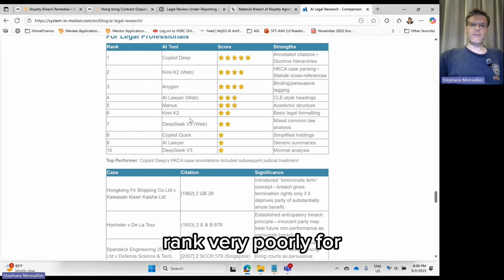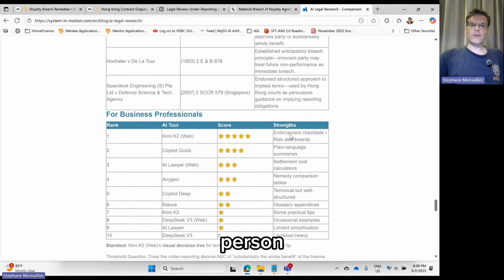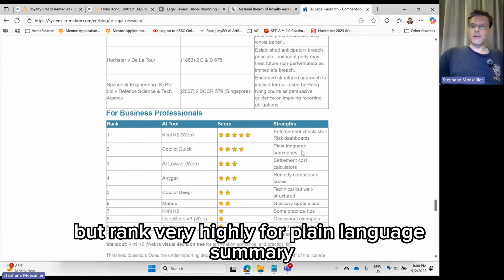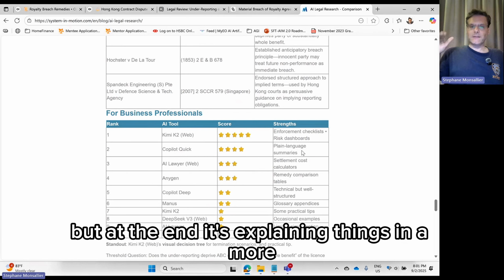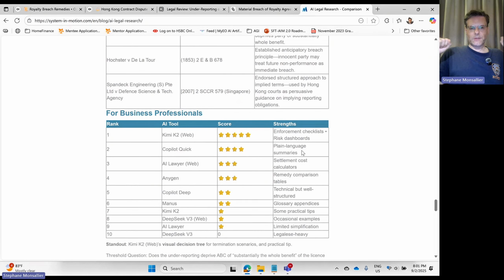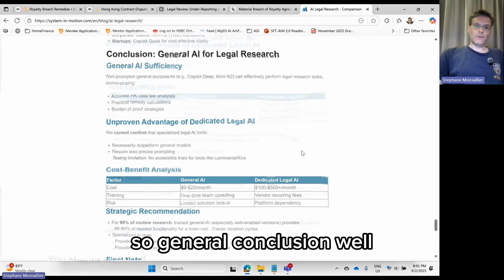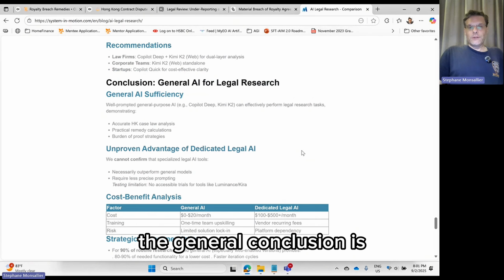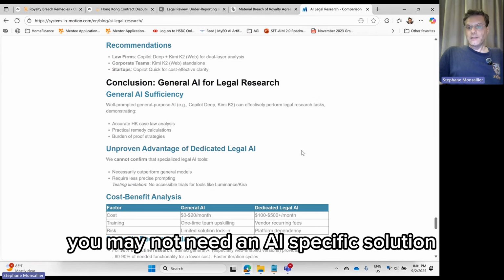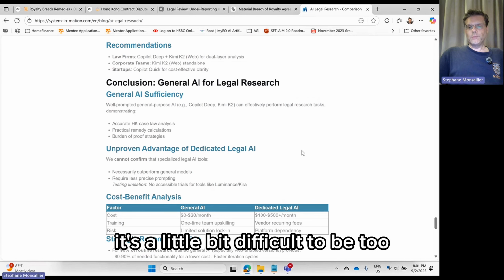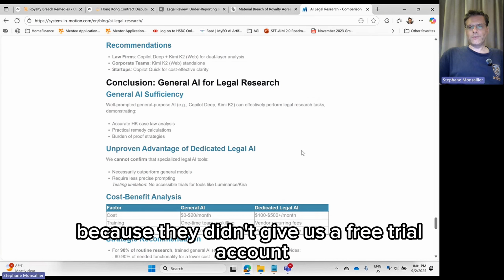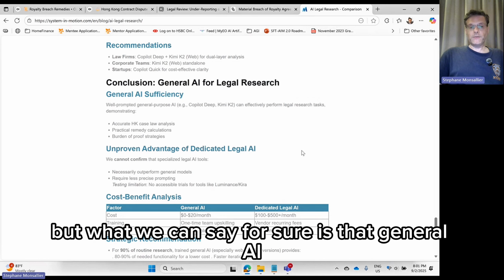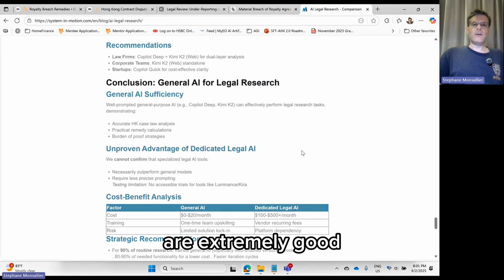Copilot Quick rank very poorly for a legal person, but rank very highly for plain language summary. Maybe it's a risk because that AI didn't do such a thorough analysis, but at the end, it's explaining things in a more simple language. So, general conclusion. Well, the general conclusion is you may not need an AI-specific solution. It's a little bit difficult to be too strong on that argument because we couldn't test the other legal AI solutions on the market because they didn't give us a free trial account. But what we can say for sure is that general AI are extremely good.